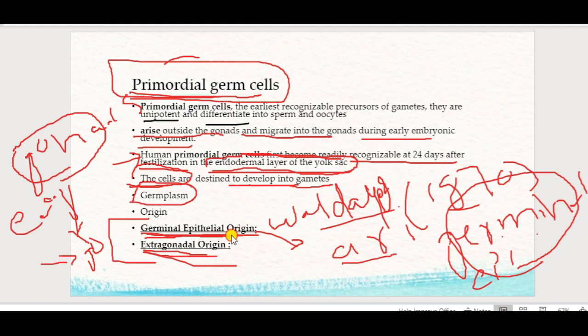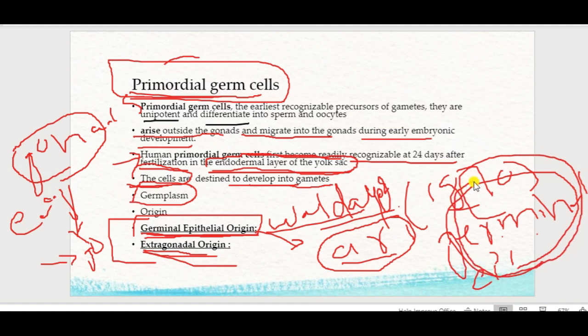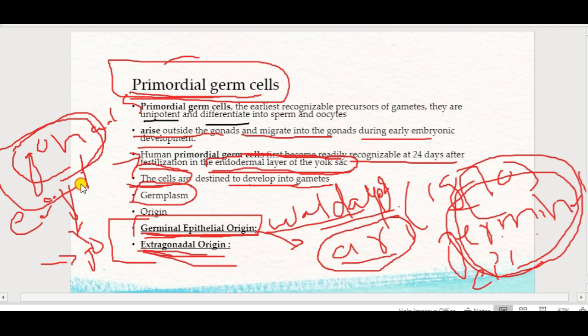So germinal epithelial origin means, according to Waldeyer, they arise from the germinal epithelium of gonads, and the extragonadal origin theory says they arise outside the gonads early in embryonic development and then migrate into the gonads.